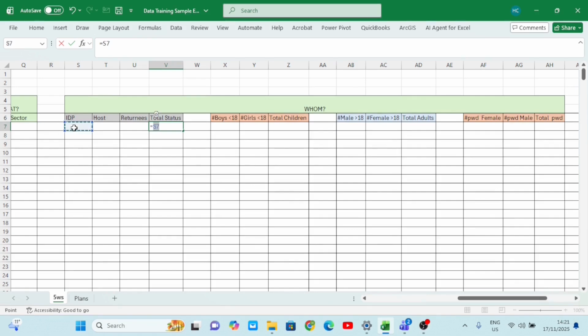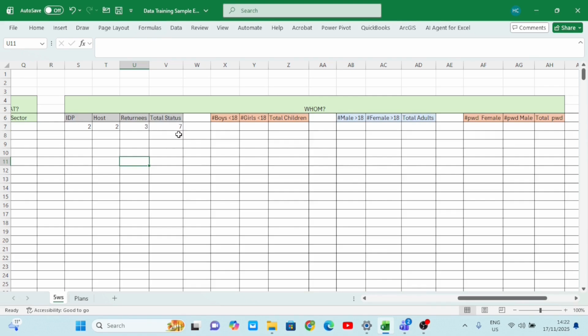I click my shift button down and I click the plus button. I come again and I reference host. I click my shift button down and I click my plus. And I come and reference returnee. I click no, and then I'll click tab. I have created a formula. It means if I put a data inside IDP, I come and put another data inside host, and I put another data inside returnees, it will automatically be giving me the total here under total status.